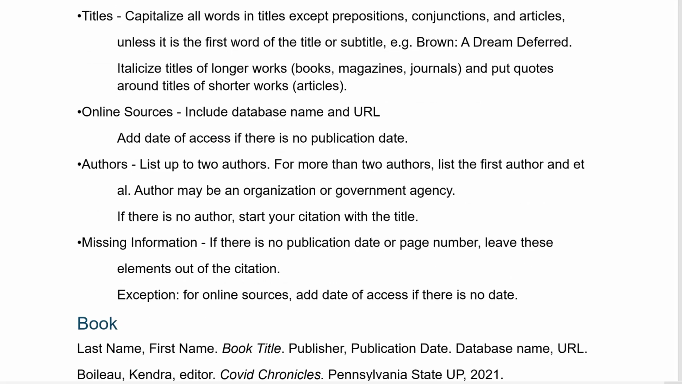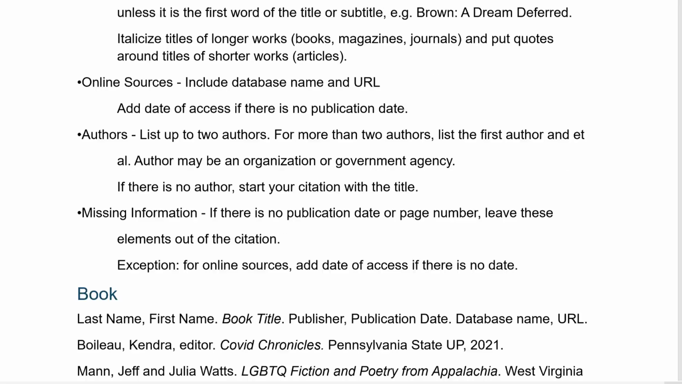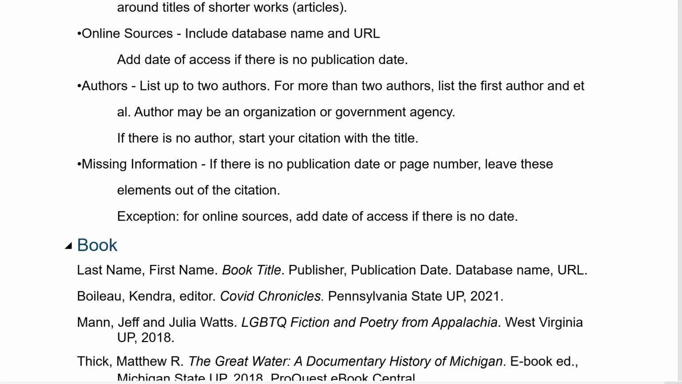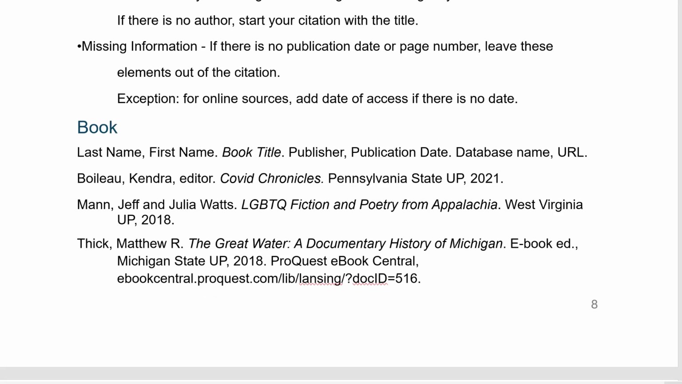It tells you the rules for if you have more than 2 authors, or for 2 authors, and if you don't have a publication date, then you would need to add a date of access for the online sources. So that's the basic elements of the works cited.